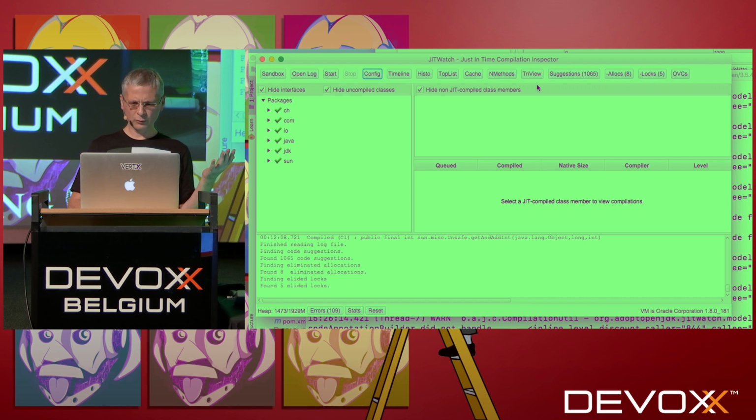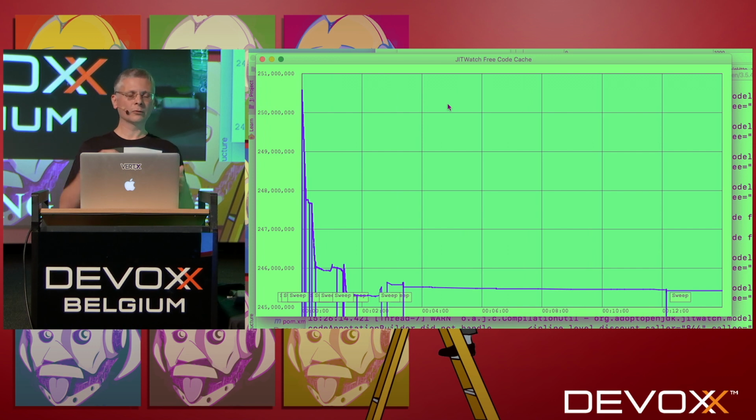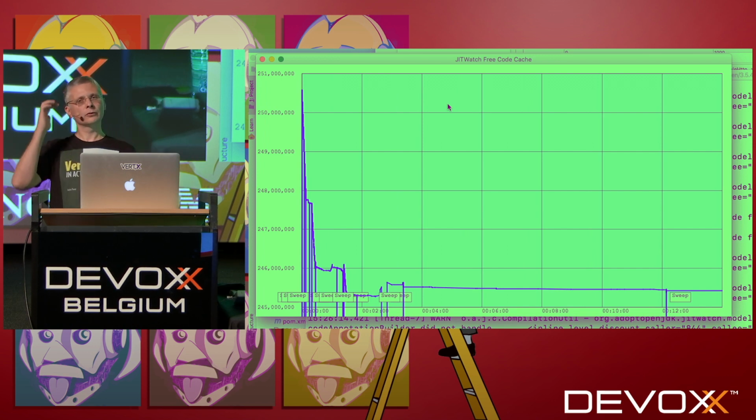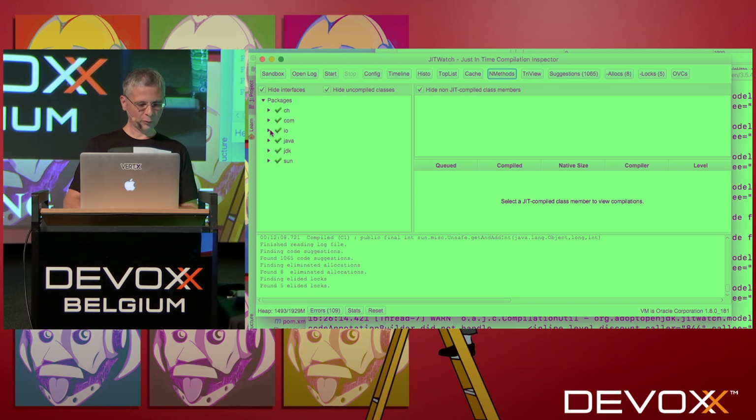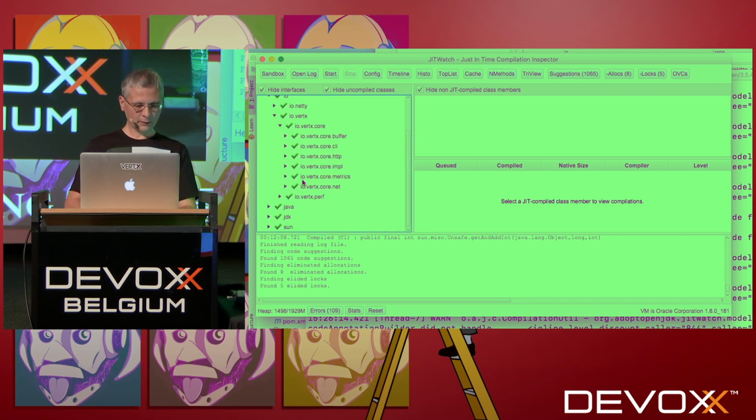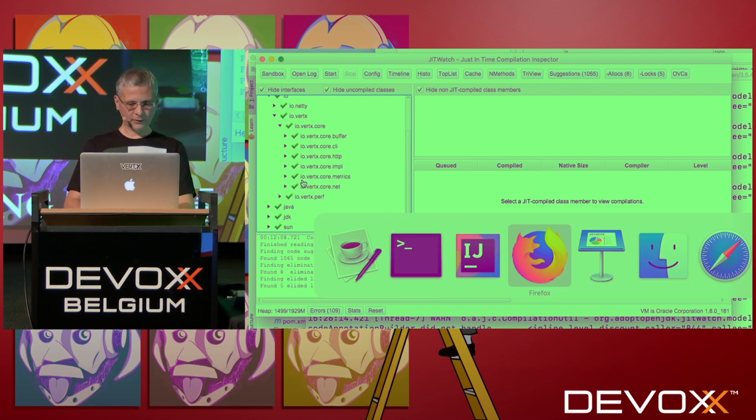We are not going to review them all, but for instance, you can have access to the histogram and to the cache. With that, you are able to know what the JIT does, what it compiled, and if the cache is full or not, and that's very important. And here we see we can have all the Java packages of what we have. And if you go back to the flame graph, we are going to look at this part here.